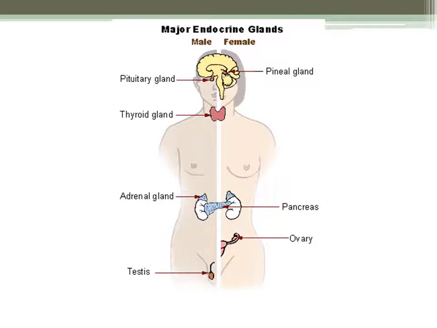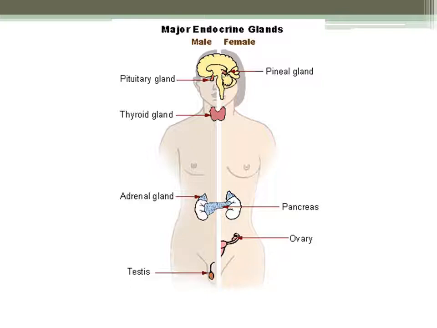All right, so here are the major endocrine glands. A while ago I described their locations, but basically these are the major ones. In the left part we have the male glands, and on the right part we have the female. On top, you can see the pineal gland, and then we have here the pituitary gland, which is the major gland.